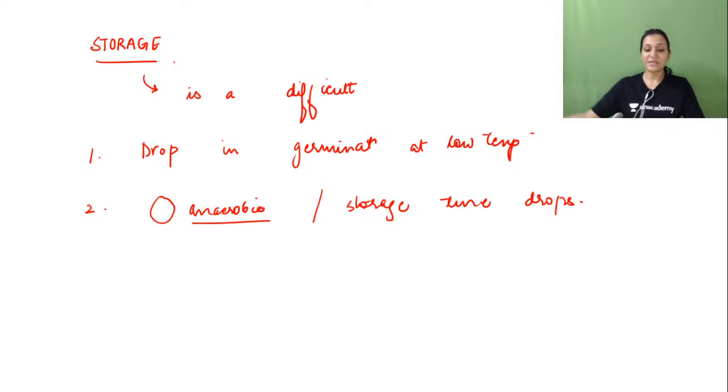Now we have seen what the limitations are, and one or two more limitations we would discuss.